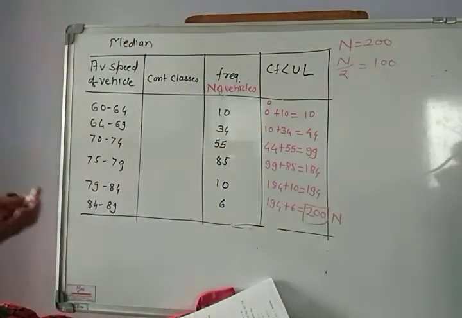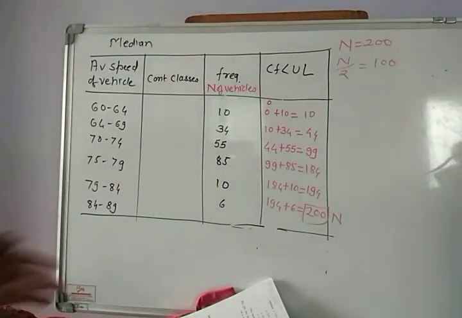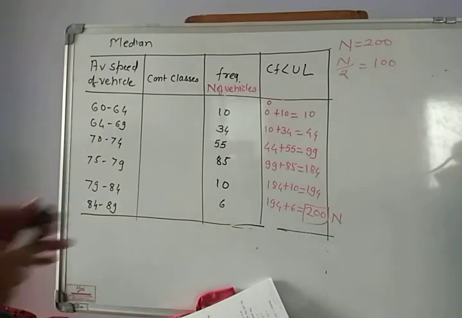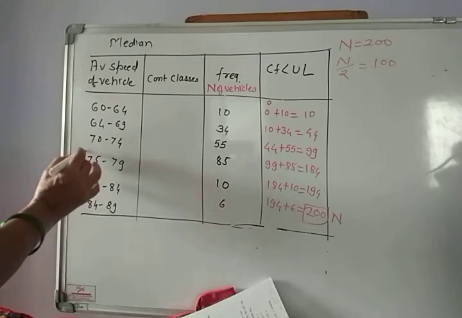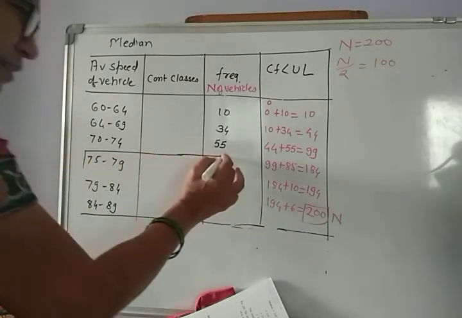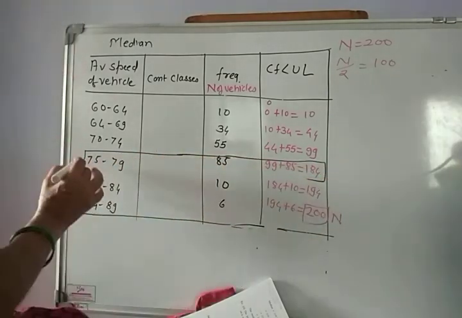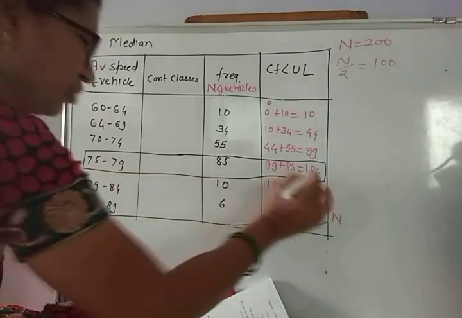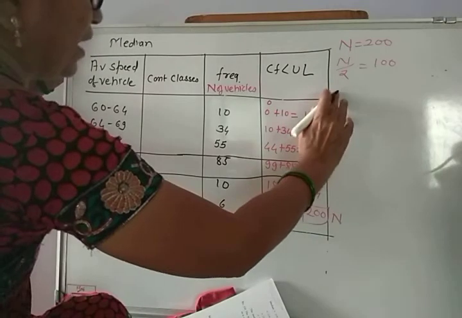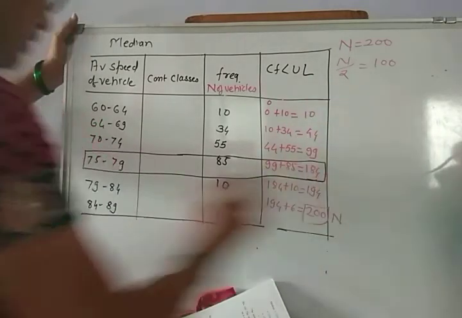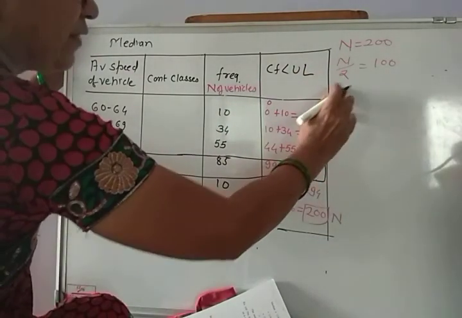We want to find the speed of the 100th vehicle if they are arranged in ascending order. Now here we can see which class it belongs to. The 100th score belongs to the class 75 to 79.